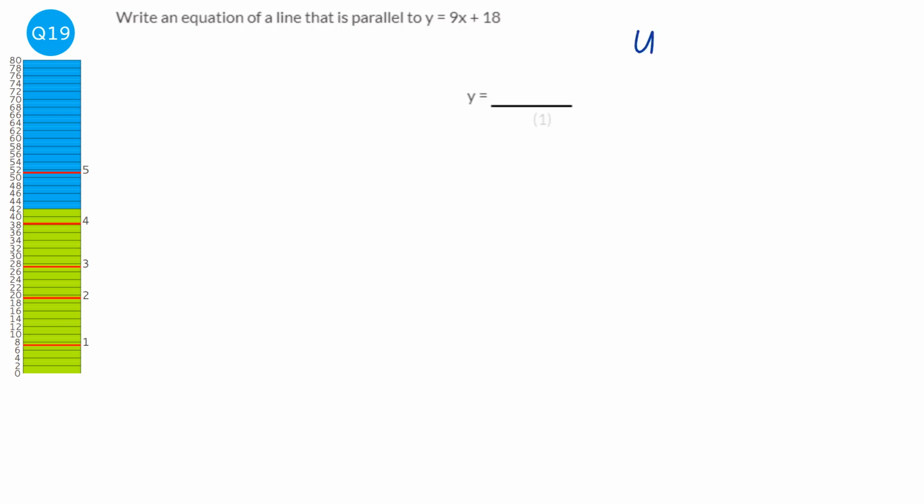The formula y equals mx plus c includes this m, and the m means the gradient. So if we're looking for something that is parallel to y equals 9x plus 18, we're looking at this number here. For it to be parallel, it needs to have the same gradient. So we could just write y equals 9x plus or subtract anything. Or we could just write y equals 9x. I'm going to say plus 5.